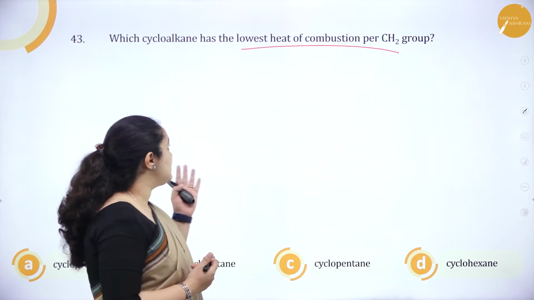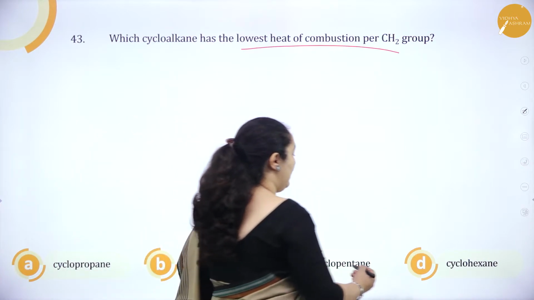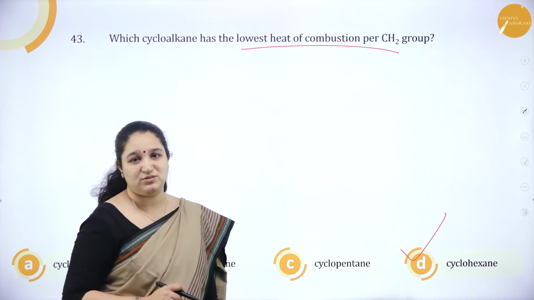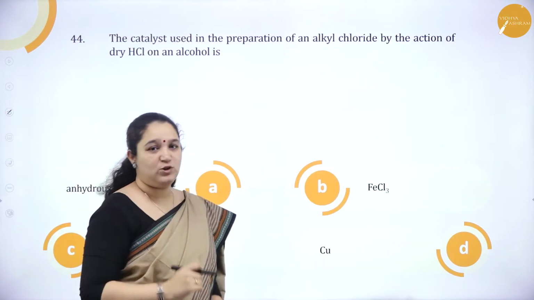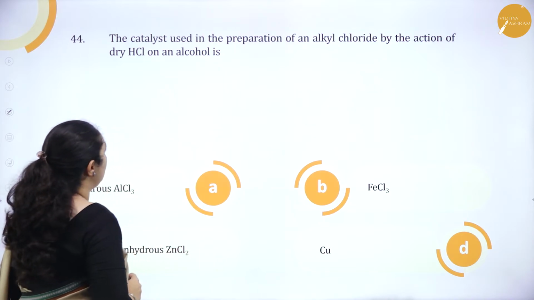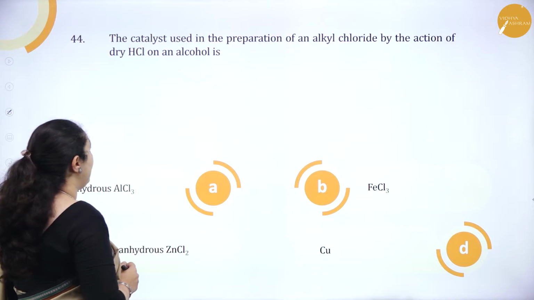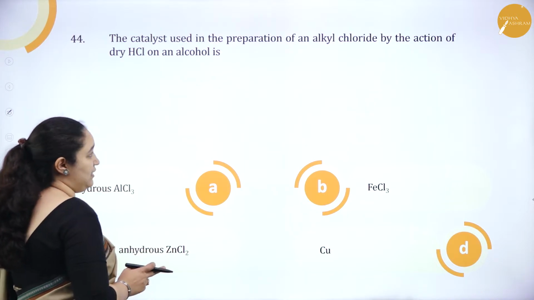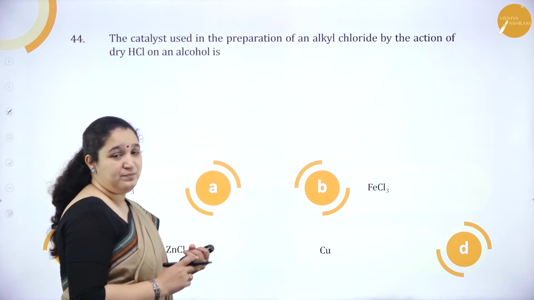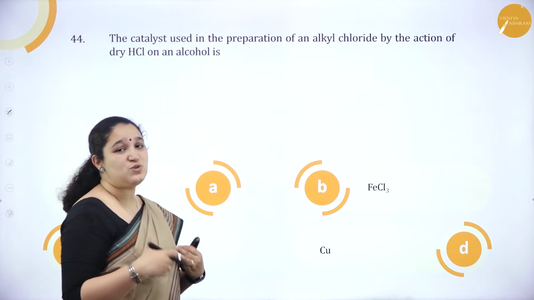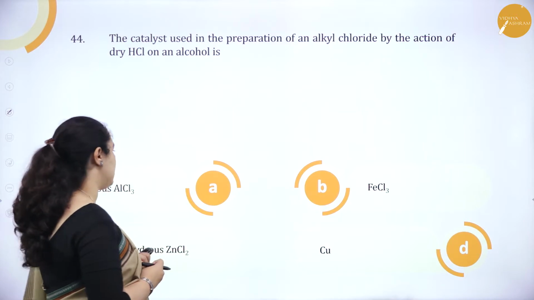So the most stable molecule here is cyclohexane. Thus, it will have the lowest heat of combustion. Okay. 44th question. The catalyst used in preparation of an alkyl chloride by the action of dry HCl on an alcohol is. So what we are using? Alcohol to alkyl chloride. HCl is one of the catalysts, which is one more catalyst is what they are asking.